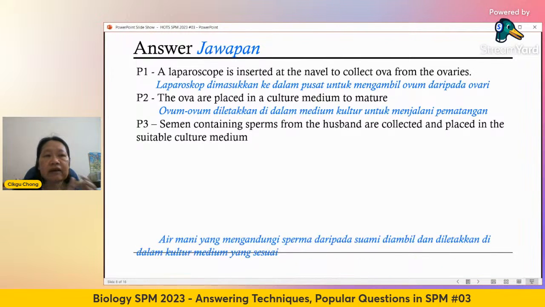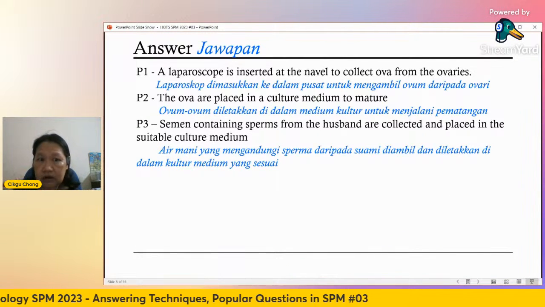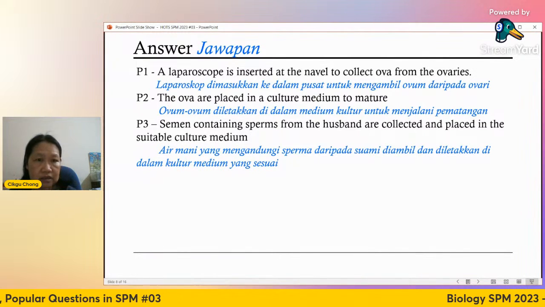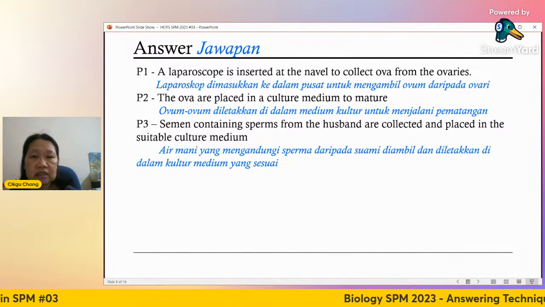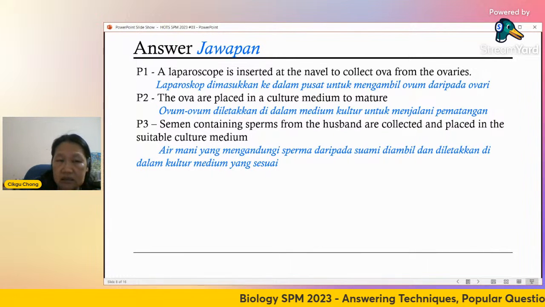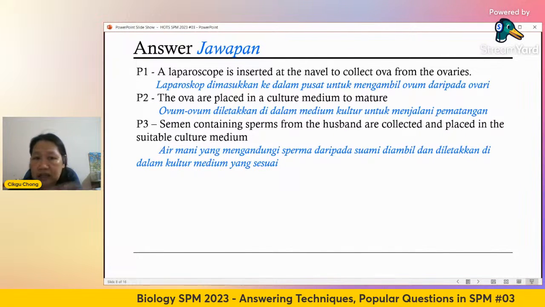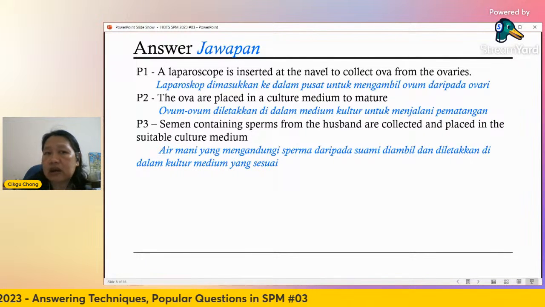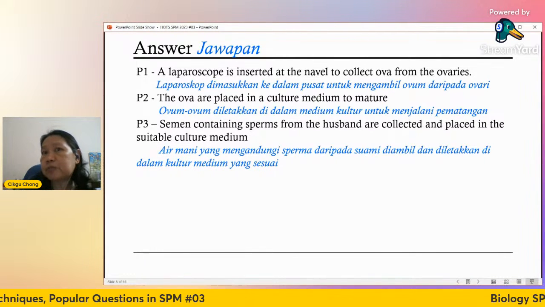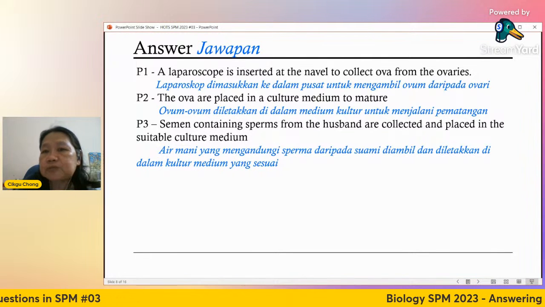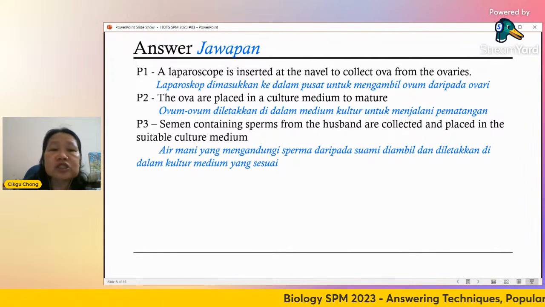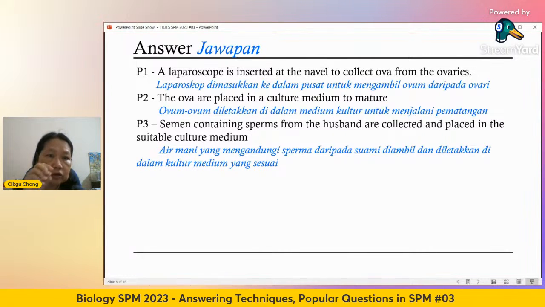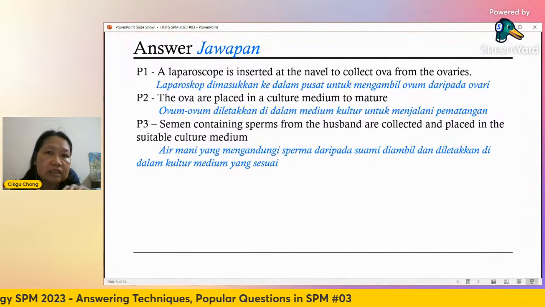Right. Then after that, you have to collect the semen from the husband. So semen containing sperm from the husband is collected and placed in another culture medium. So don't add it in first. You put it in another culture medium, and then they're going to do some process, right? Because one of the reasons for IVF is possibly the sperm of the husband is not concentrated enough. That means a lot of semen. Semen is a lot of the liquid there, but doesn't have enough sperms. So that means it's very watery.